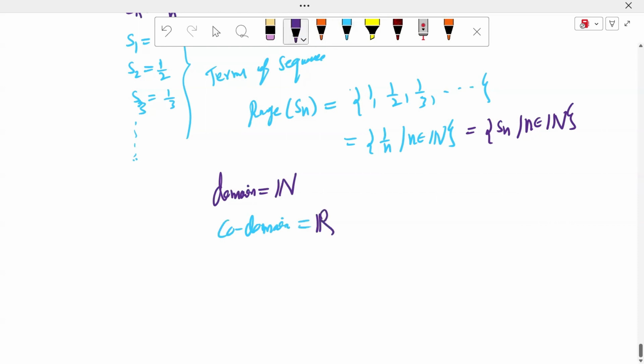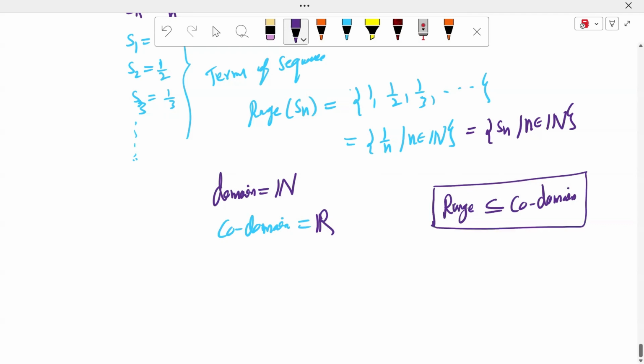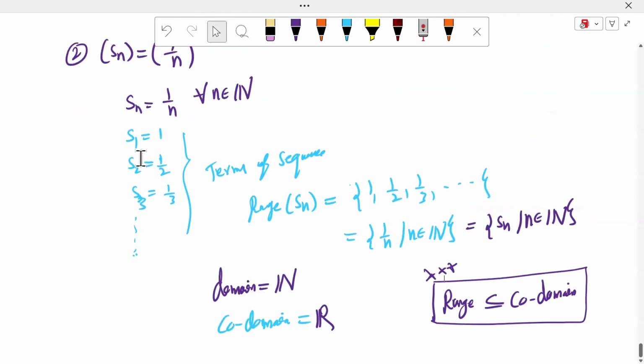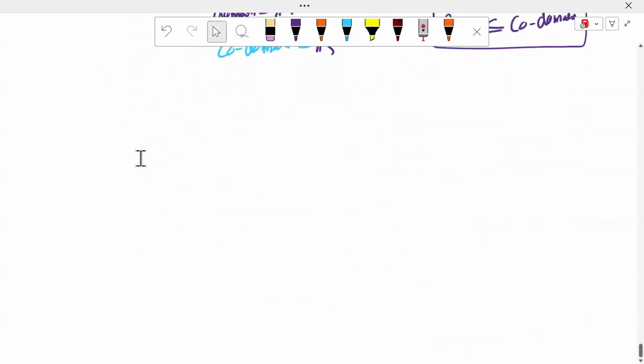The codomain is the real number set. Always remember, sir, the range is always a subset of or equal to the codomain. For example, if the range is equal to the codomain, that function is an onto function, sir. That function is onto whenever the range is equal to the codomain. The range is always a subset of or equal to the codomain. Right, sir.